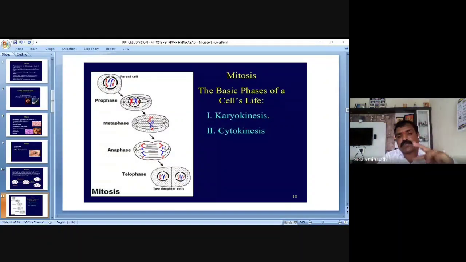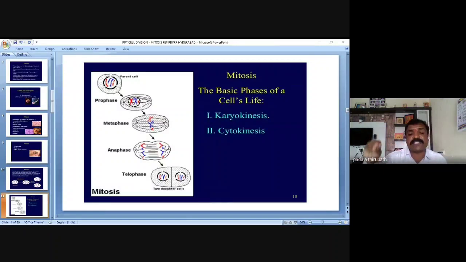Division takes place in two areas. One is the area present in the nuclear region. So division that occurs in the nuclear region we can call karyokinesis. Then what is the second one? Cytokinesis. Cyto means cell, kinesis means division. Then what about karyo? Karyo means nucleus, kinesis means division. So the nuclear division we can call karyokinesis.